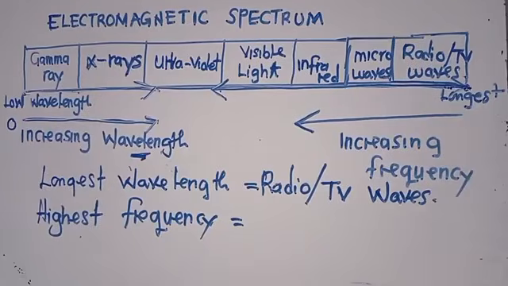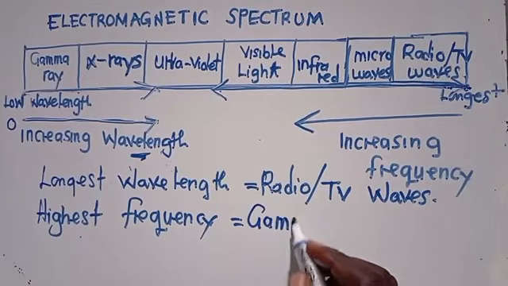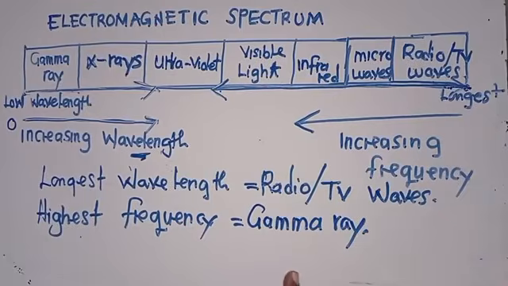We are revising through these things. Which one is having the highest frequency here? Gamma rays. A gamma ray is having the highest frequency. These are some of the things that you are supposed to know.